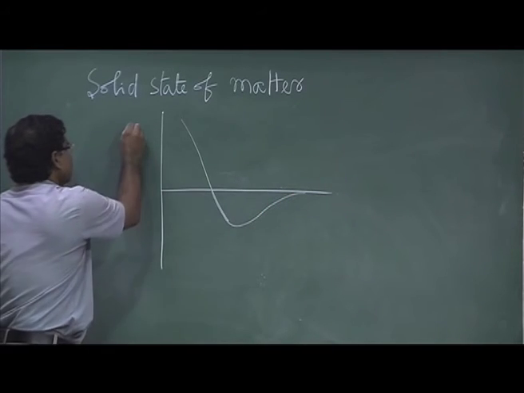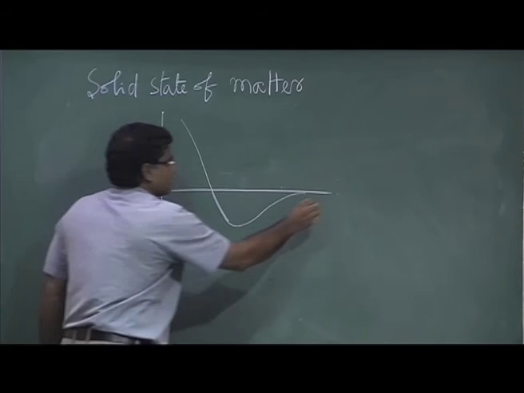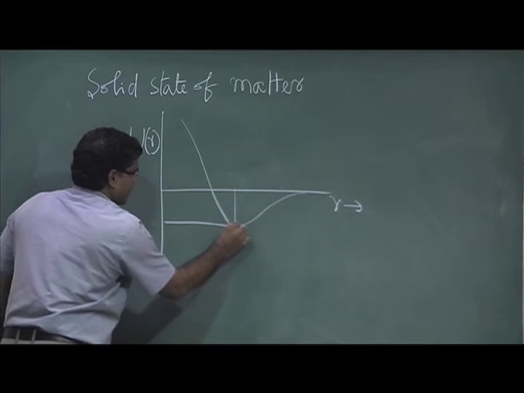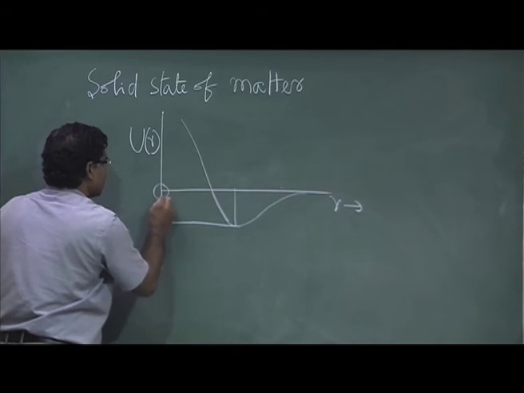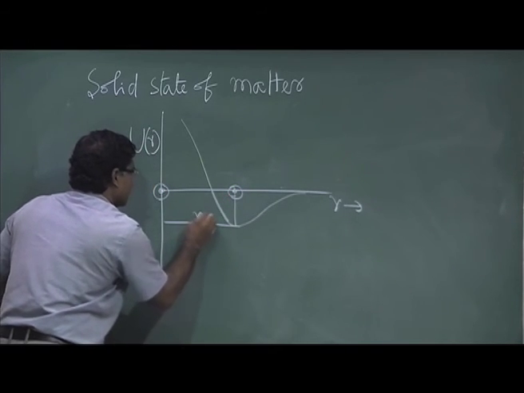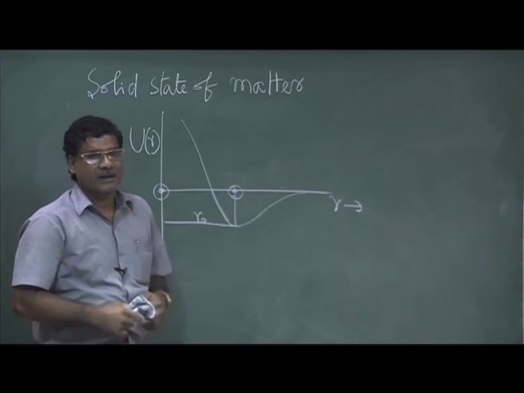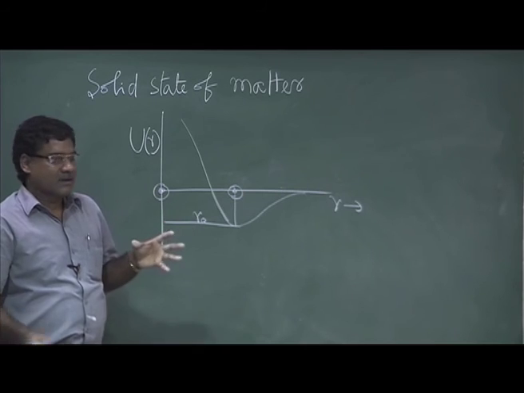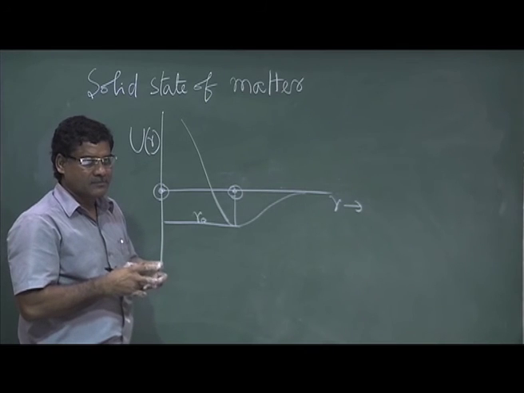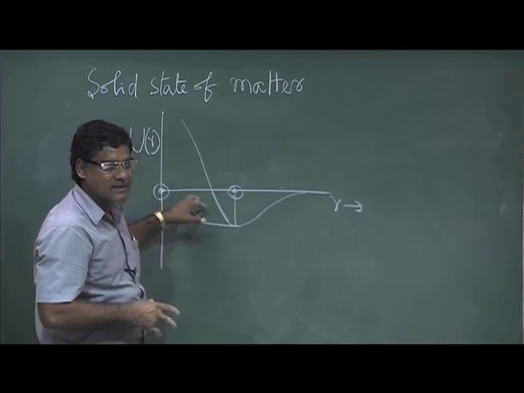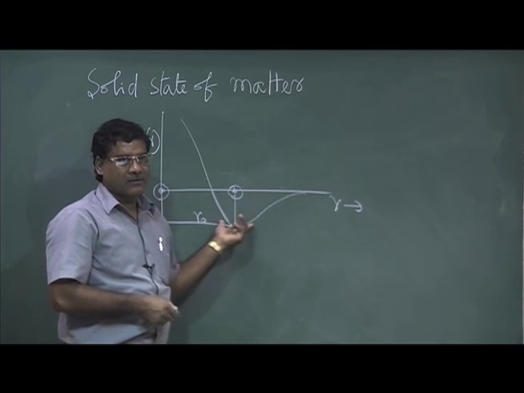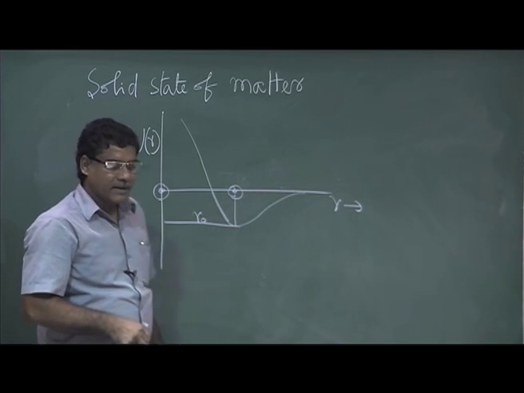This is U(r) and this is r. This will be the minimum energy, and that distance means one atom is here, then another atom is here. That will be r0, the interatomic distance. So atoms in a solid will be stable and will have an interatomic distance of this range, and this r0 is generally 1 to 4 angstrom. Okay, thank you. So we will continue.